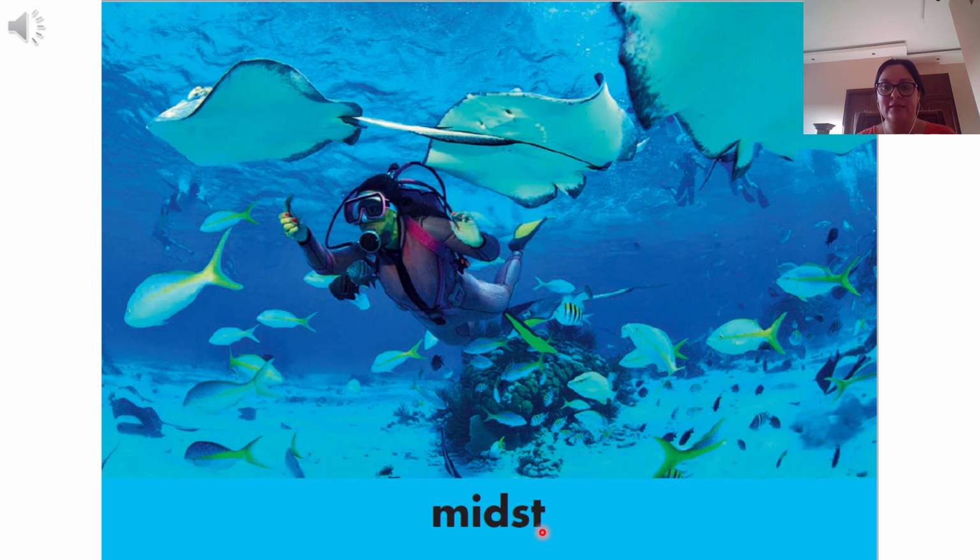Midst. Midst is to be in the middle of something. In this case, this diver is in the midst of the ocean, or in the middle of the ocean.